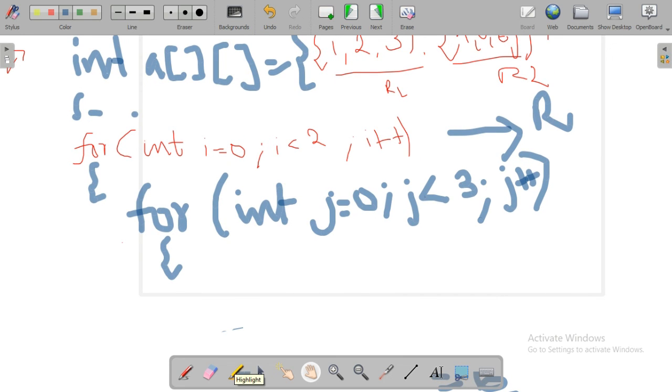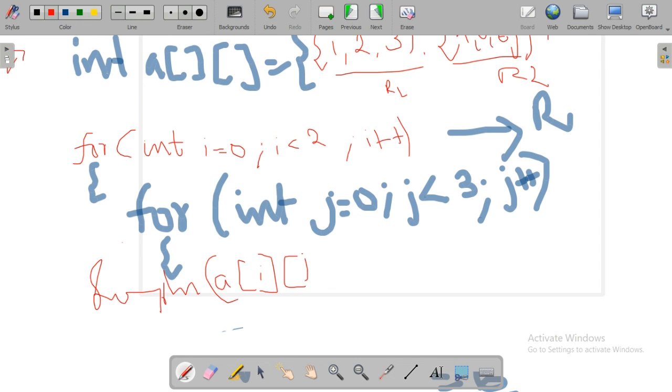Then inside this for loop, this is a nested for loop, is it? Inside this, we would use the scanner if we were reading and initializing the variable a. But sorry, this is for printing, so we don't want the scanner, just for printing.